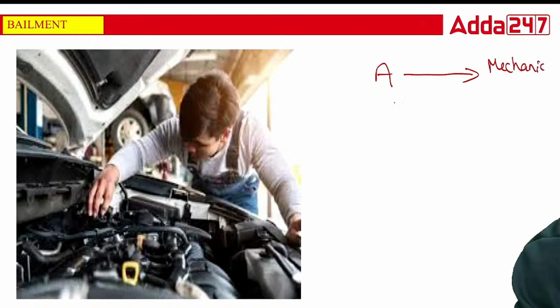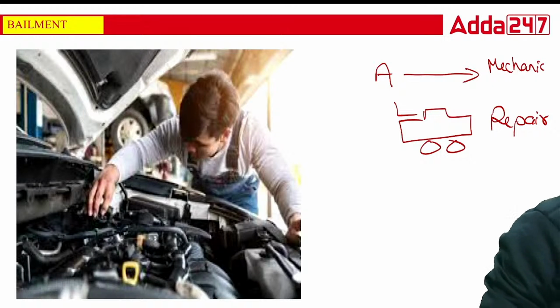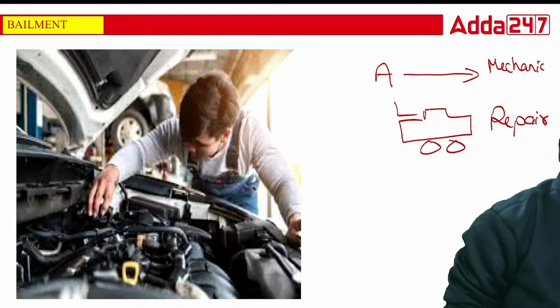A person has given his car to the mechanic for repair. Please see the example. If the concept is new, please try to understand. So a person has given a car for repair.